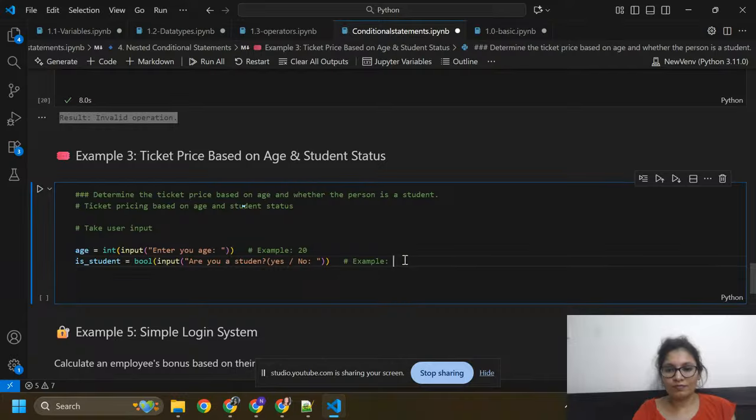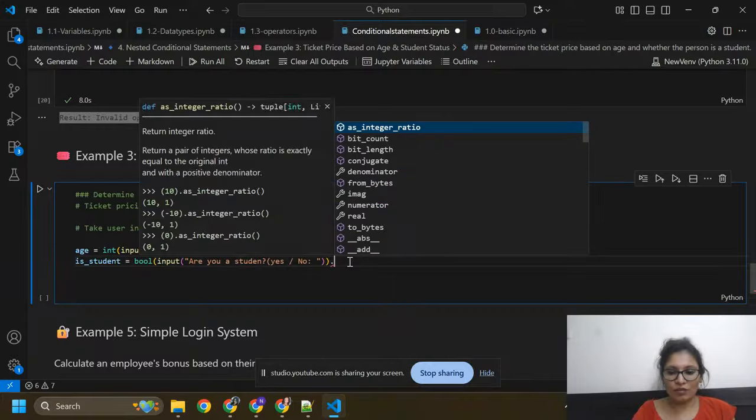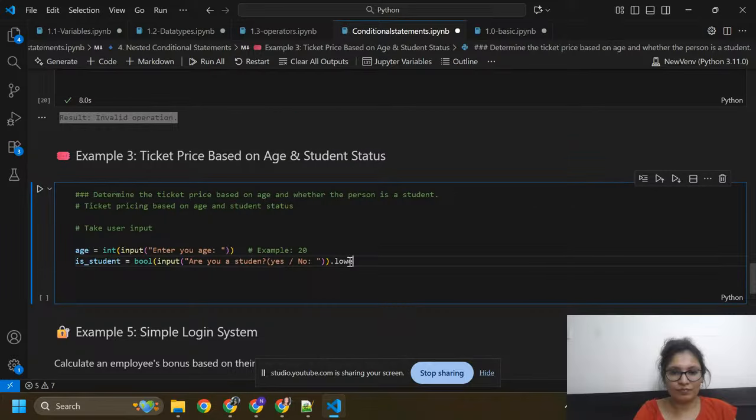So here I need to enter age, and here I need to give whether you are a student or not. It will convert into lower.